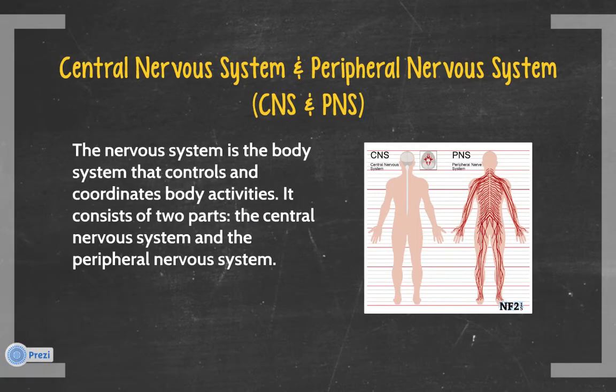The nervous system is the body system that controls and coordinates body activities, including responses to internal and external stimuli. It consists of two parts, the central nervous system and the peripheral nervous system. The main structures of both parts of the nervous system are shown in the diagram.